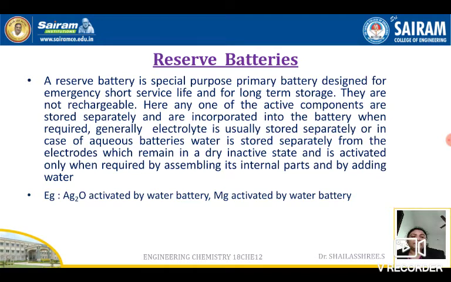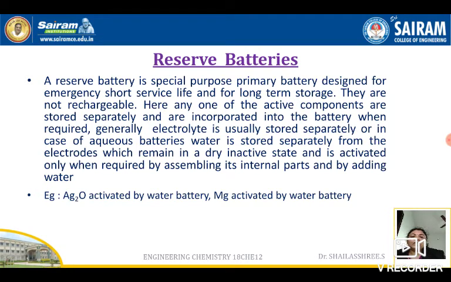In the case of reserve batteries, any one of the active components or key components, the main component of the battery, is stored separately. It is introduced or incorporated into the battery when and where it is required. Generally, in the reserve batteries, from the electrolyte, the water will be stored separately. In the case of aqueous batteries, the water is stored separately. Whenever we need energy, just water will be added. The batteries get activated and start giving a large amount of energy instantly.